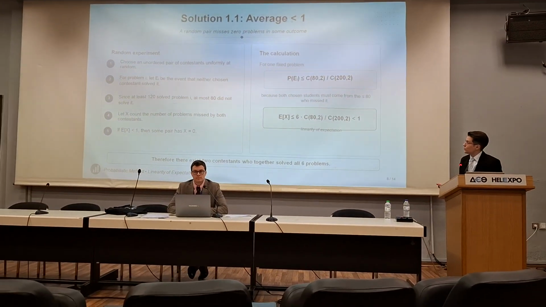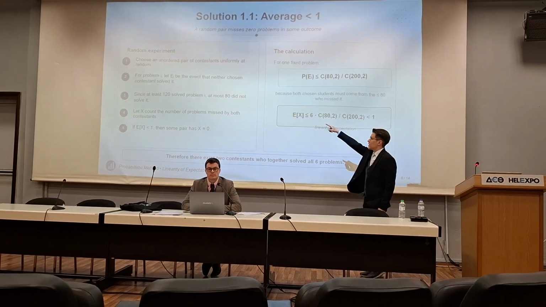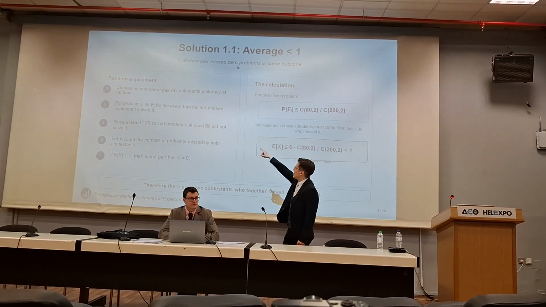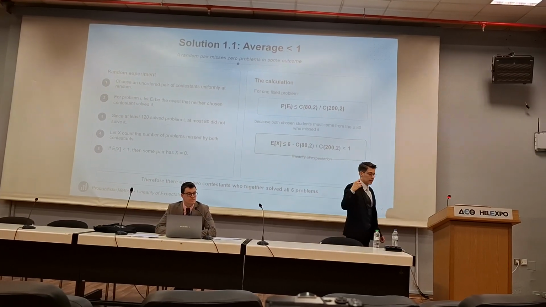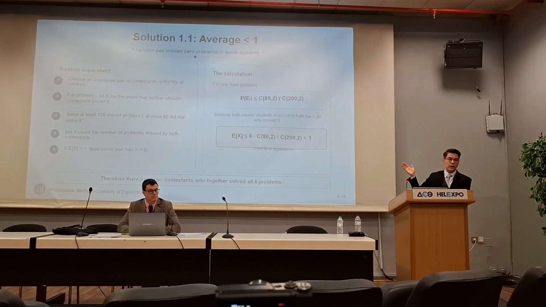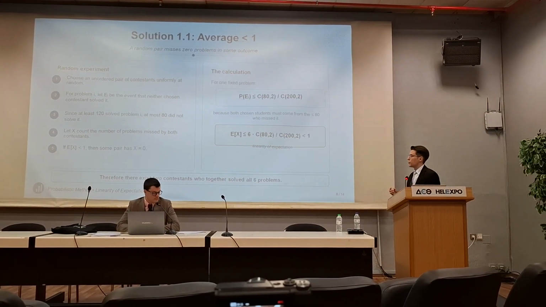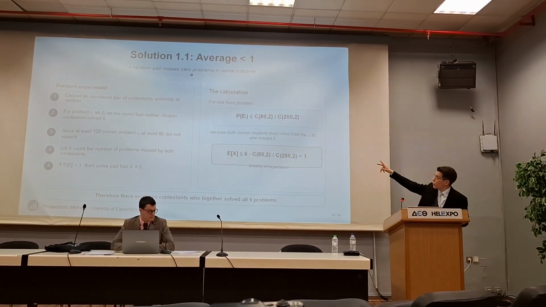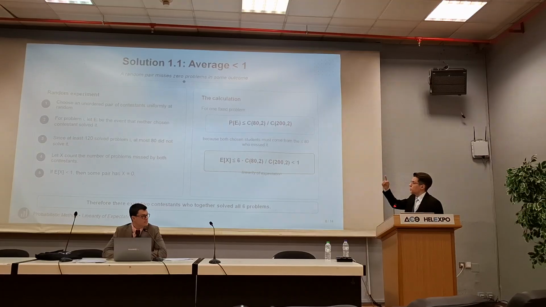So what we're going to do is we're going to take a specific problem, for every problem I. We say that EI is an event that neither of the chosen contestants has solved it. And we want to prove that this cannot happen for every problem, because we want to prove that 2 students solved every problem.